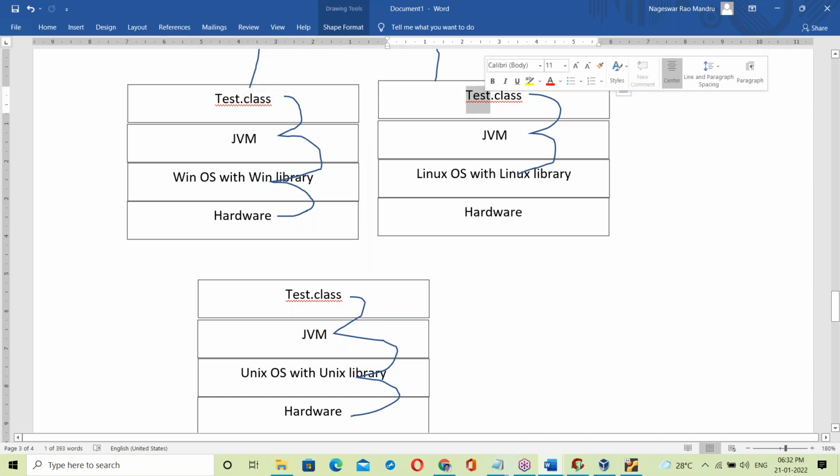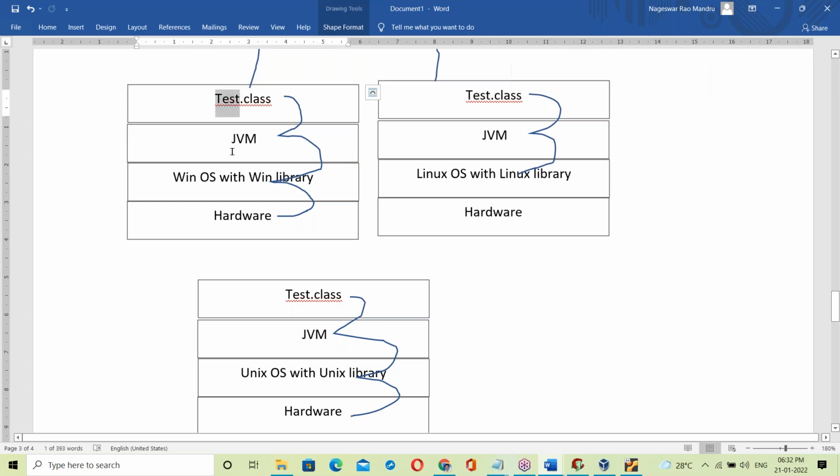The Java program is independent of OS. The same Test.class file runs on different platforms, Windows OS, Linux OS, Unix OS. The same .class file running on different operating systems is independent of OS. But JVM is OS dependent. Reason?